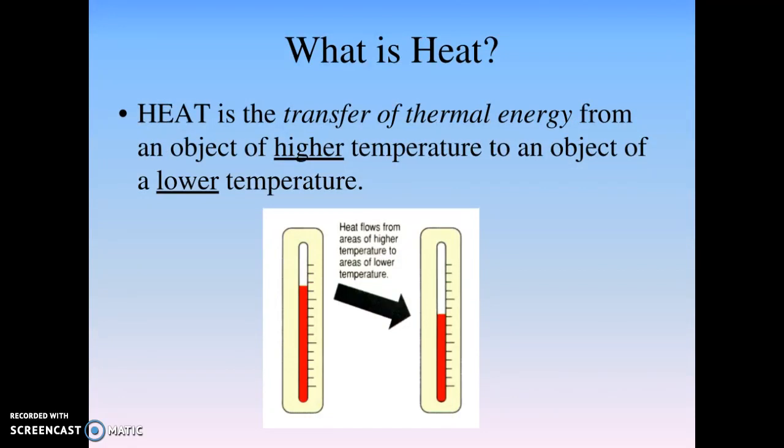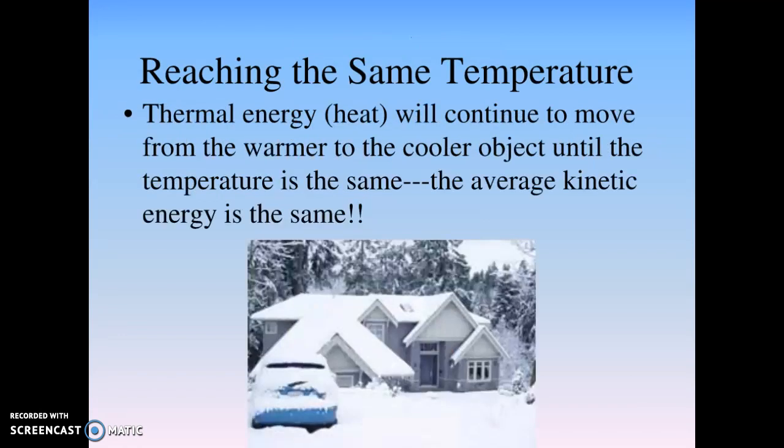All right, heat is the transfer of thermal energy from an object of higher temperature to an object of lower temperature. So in the boxes below where it shows a box with an arrow to another box, you're going to write high to low. We're going from high temperature to low temperature. That is the direction that heat travels. Thermal energy will continue to move from warmer to cooler objects until the temperature is the same, so until the average kinetic energy is the same. When it reaches equilibrium, that thermal energy will stop moving.